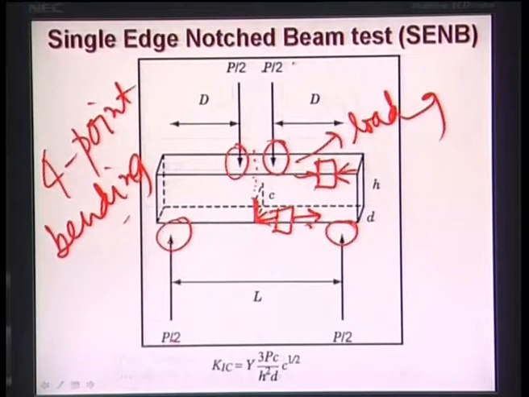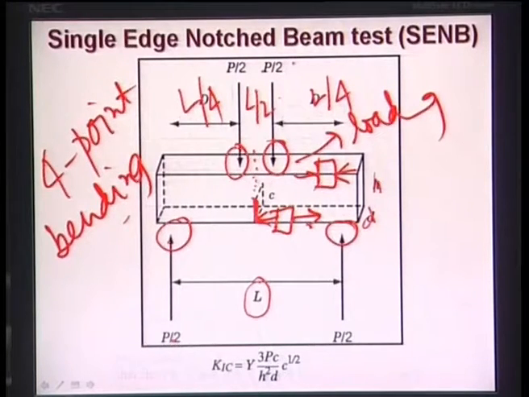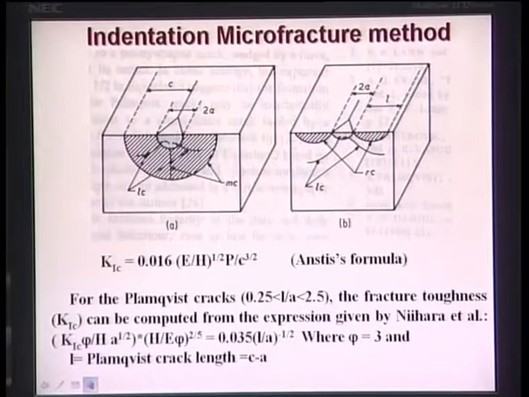Now, depending on the geometry of this specimen, like the height, the width, and this value, which is half of the span length on both sides. If your span length is L, then this D is L by 4, this D is L by 4, and this will be L by 2. So L by 4 plus L by 4 plus L by 2 is equal to L, and then you can calculate the K1C value from this particular expression.